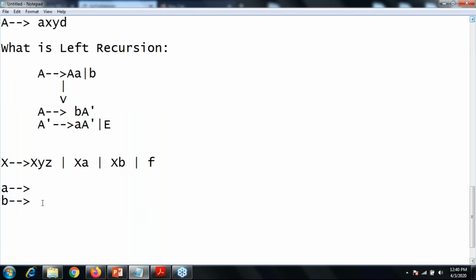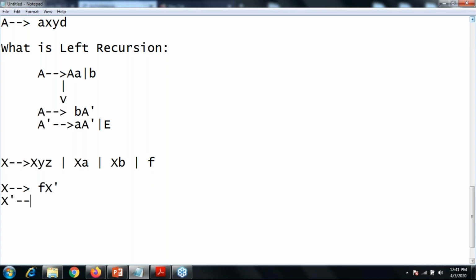Okay, yes, Rutvik, X gives f X dash. Yes, so you can identify that f is my beta, as well as y z or a or b are alpha 1, alpha 2 and alpha 3 of my given grammar, right? Yes, good. So now solve it. Something like X gives beta X dash. Now what is the beta? F is the beta of my question. So f X dash, right?